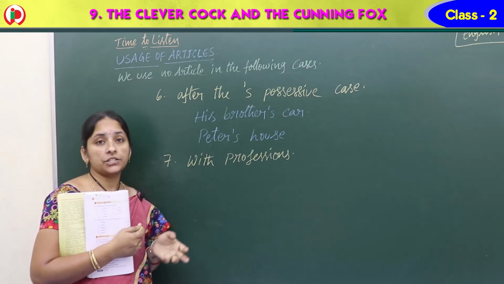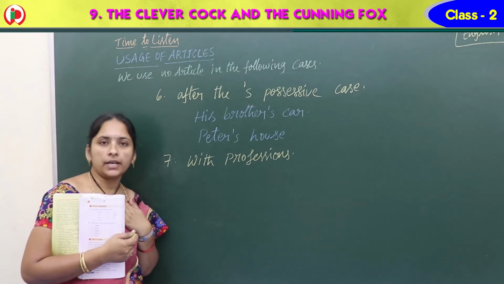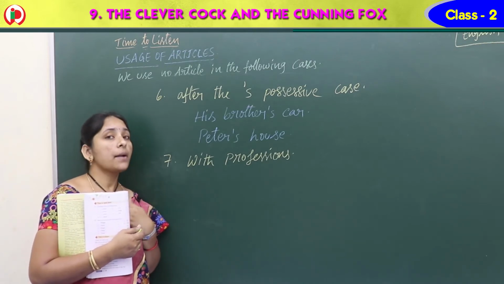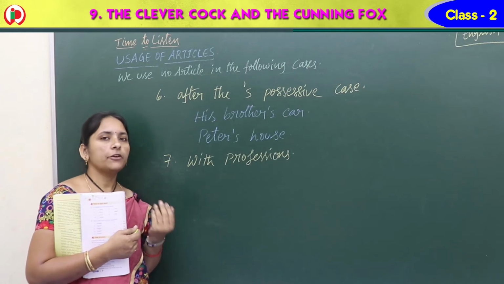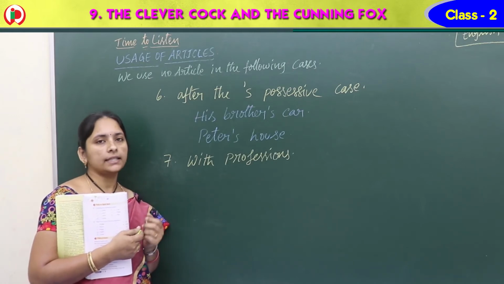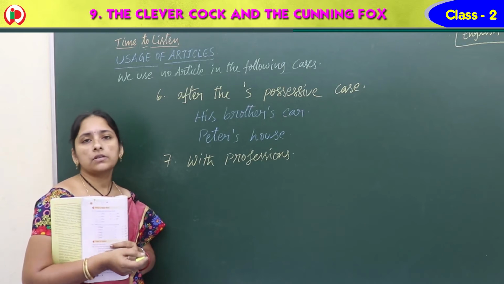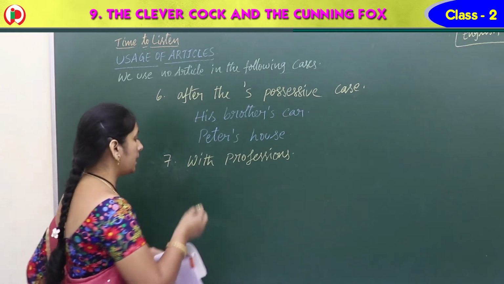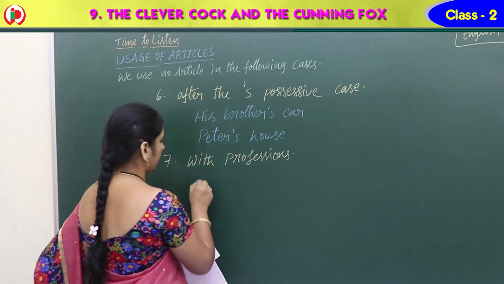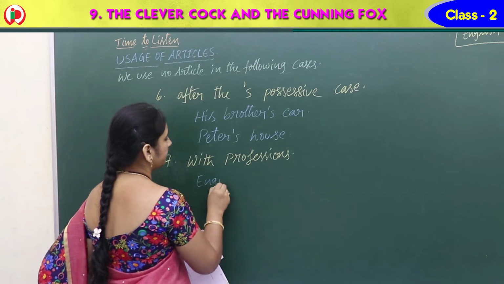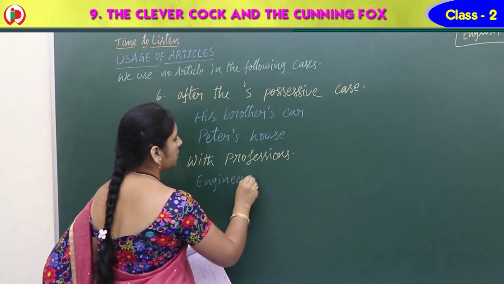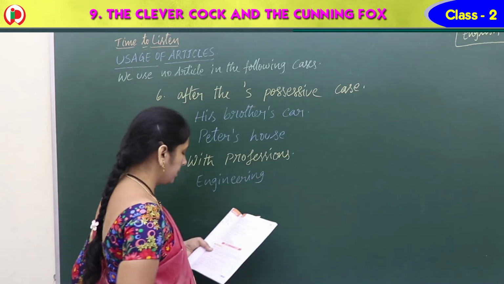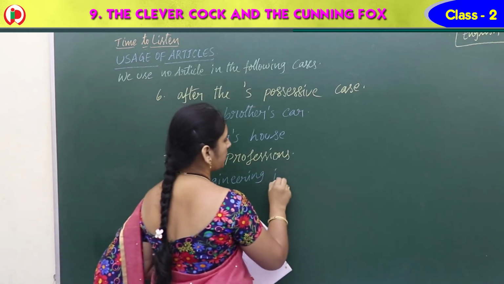So, he is an engineer. First of all, I am a student. I am a teacher. Before professions, generally we use the indefinite article either a or an. But for most of the professions we don't write any article, especially when we use them at the start. Engineering. This is not an engineer, Nana. This is engineering.